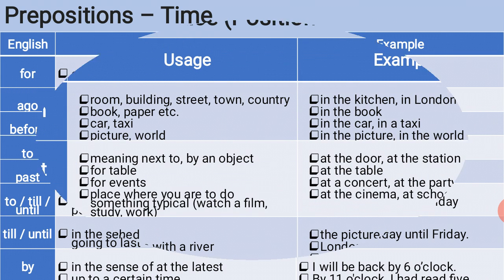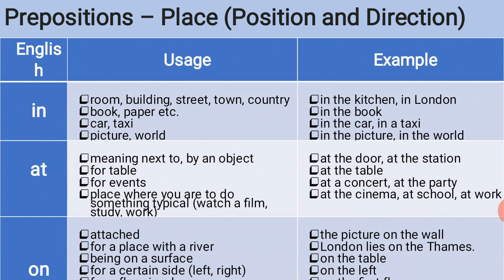The next slide is also prepositions, followed by place. Prepositions and directions are also there. The word is in. Usage of in: room, building, street, town, country. For example, in the kitchen, in London. Usage of in is book, paper, etc. For example, in the book. Usage of in is car, taxi. For example, in the car, in a taxi.